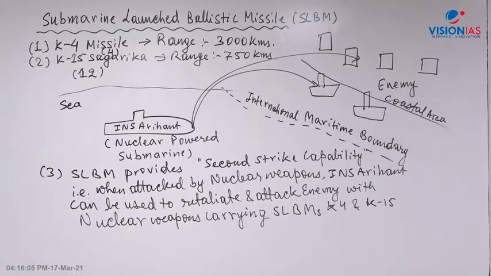And if the Arihant is in the Andaman Nicobar, in the Bay of Bengal, we can also strike China using K4. K4 has a range of 3000 kilometers, so remaining under the ocean near Andaman water, we can use this underwater K4 missile and hit the target in China.